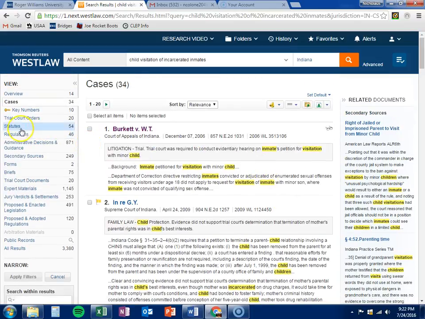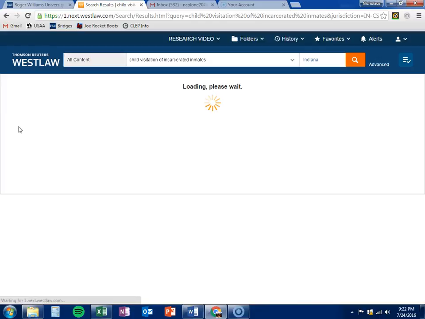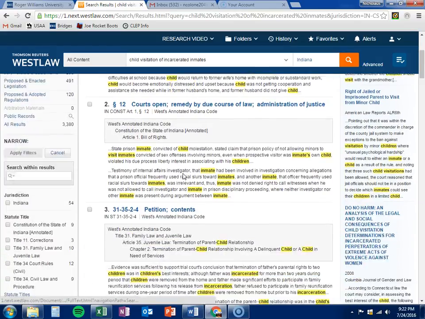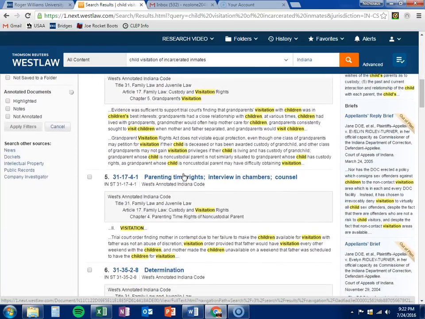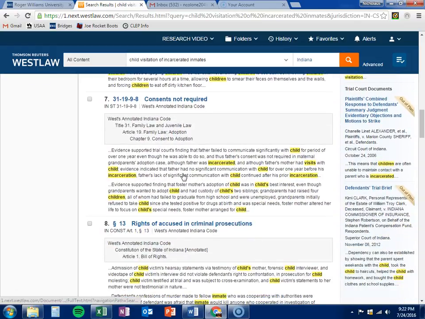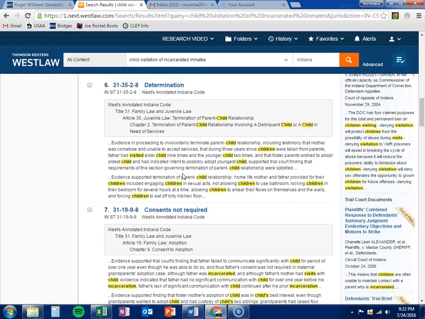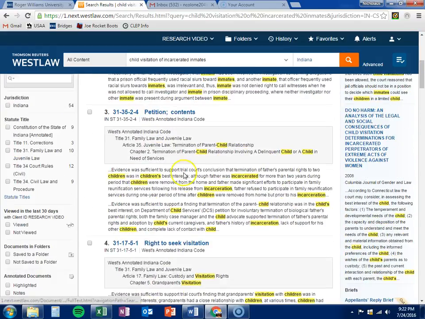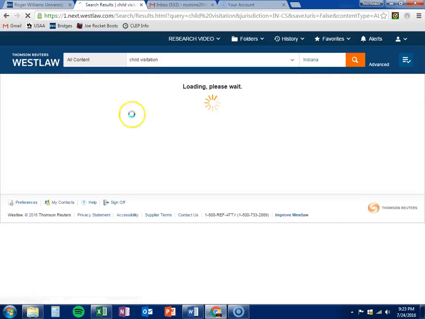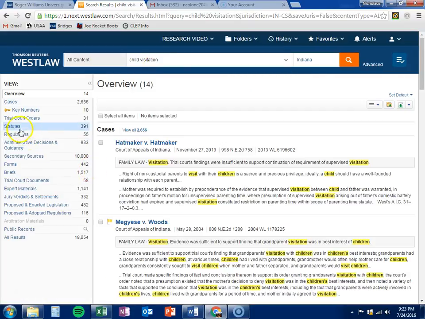The reason that's important is if we go to the statutes, something else we went to with this very first query, you'll see a lot of these aren't exactly the Indiana code that we need. So we realize that we haven't even found the right statute with the search term that we put in. So with that, we decided to take out of incarcerated inmates and just do child visitation and see what the Indiana statute has to say for child visitation.